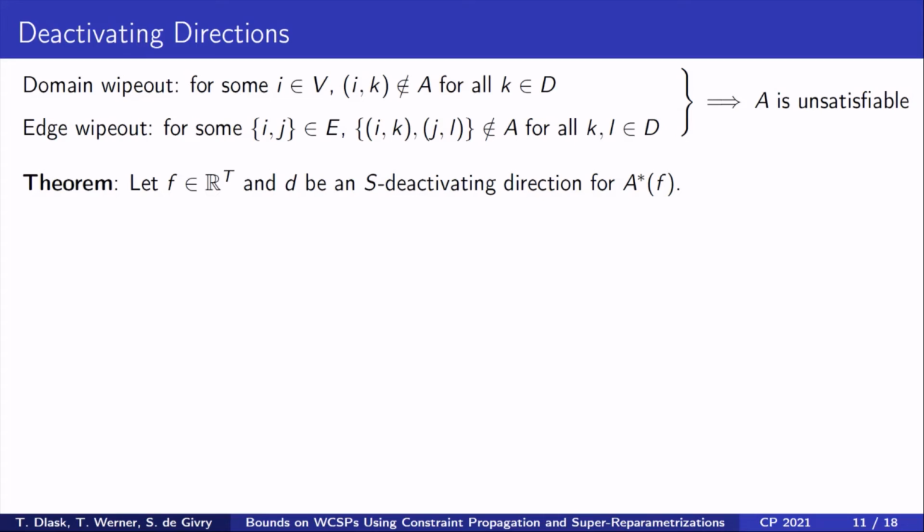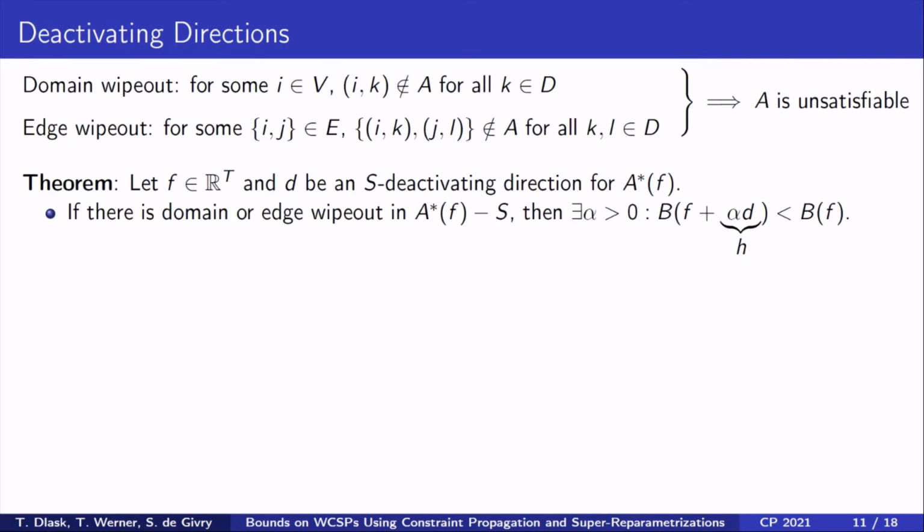Let F be a weighted CSP and D be an S deactivating direction for the CSP A star F. If there is domain or edge wipeout in A star F minus S, then one can show that there exists a step size alpha such that the bound for F plus alpha D improves. In this case, alpha D is the certificate H mentioned earlier.